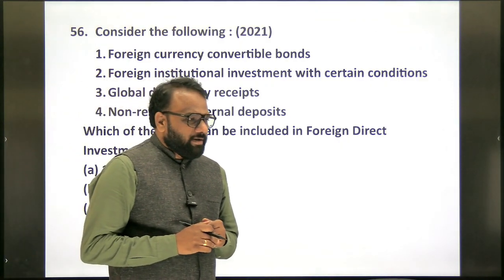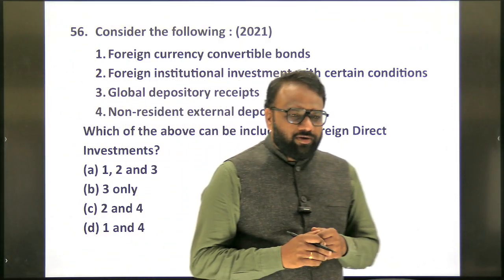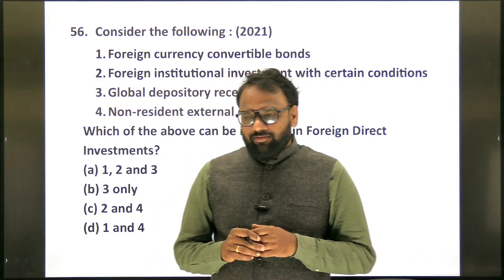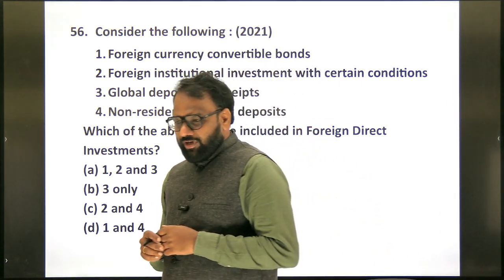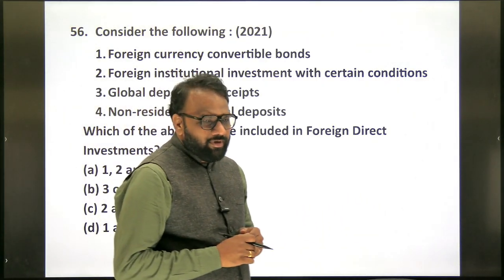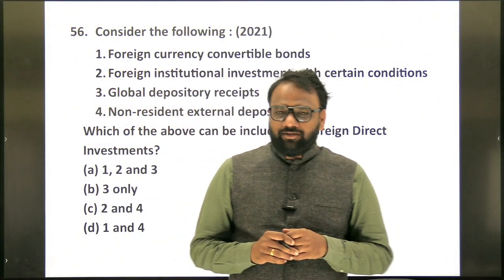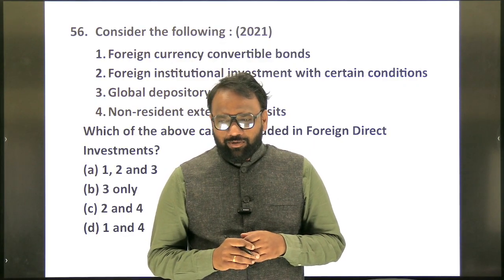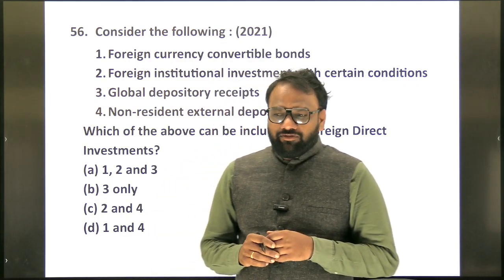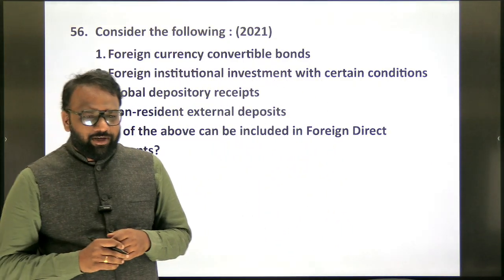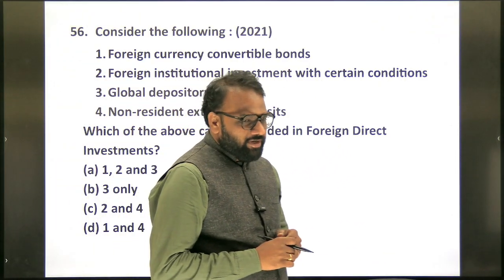Hoysalas. 10 to 14. Yadavas. 12 to 14. Gahadwalas. 11 to 12. Next, Vijayanagara Empire. 14 to 16.